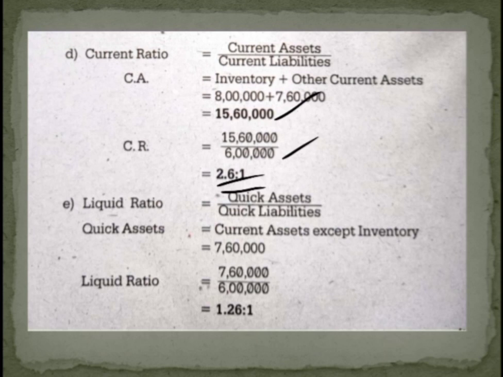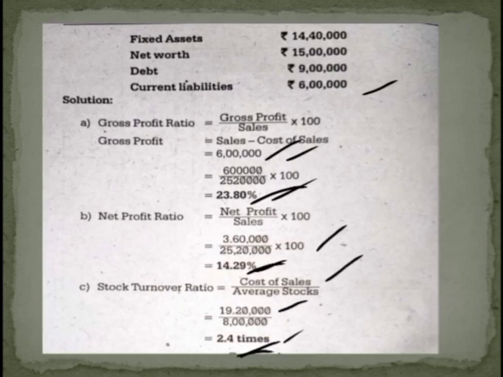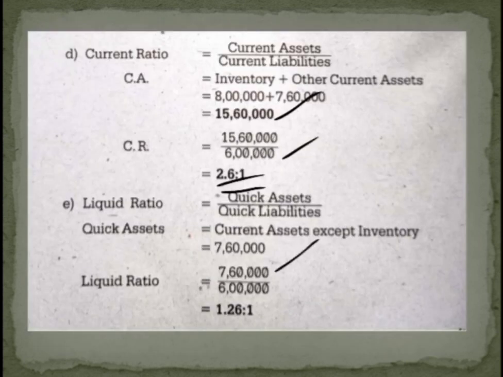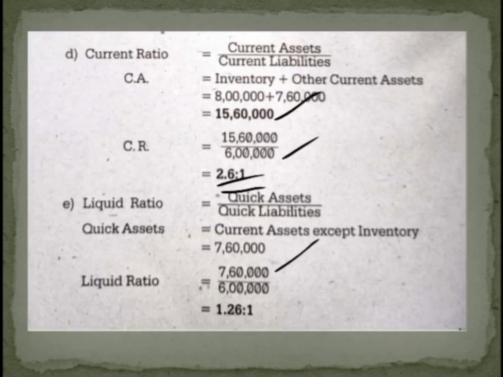So liquid ratio is equal to quick assets divided by quick liabilities. Now as we discussed in the previous slide, quick assets include all the current assets but do not include inventory. So you have to take into consideration only other current assets of 7,60,000 divided by quick liabilities. Here they have given current liabilities, they have not given any information with regard to bank overdraft etc., so you can directly take the current liability itself in the denominator. So here the answer will be 1.26 is to 1, which means that quick assets are 1.26 times more than the quick liabilities.